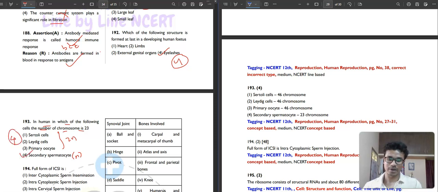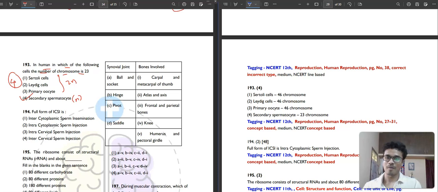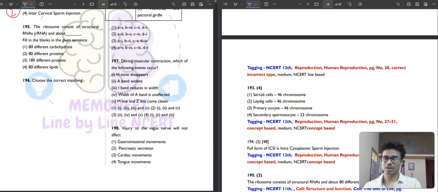Then question number 194. Full form of ICSI is asked. So ICSI is intracytoplasmic sperm injection. Intracytoplasmic sperm injection is your correct answer. Question number 195. The ribosome consists of structural RNAs, rRNAs, and about 80 different carbohydrates, 80 different proteins, or 80 different lipids. So 80 different proteins is your correct answer.